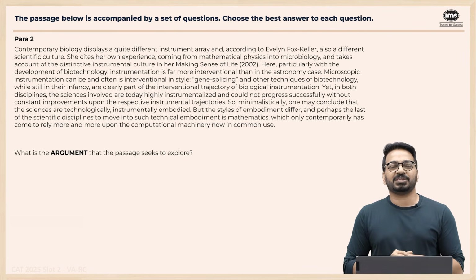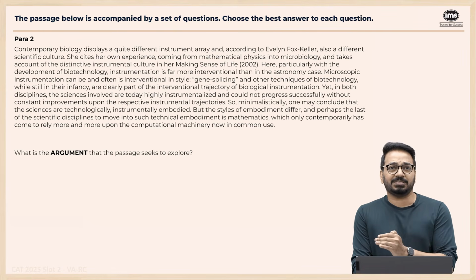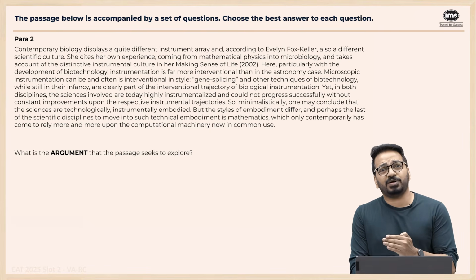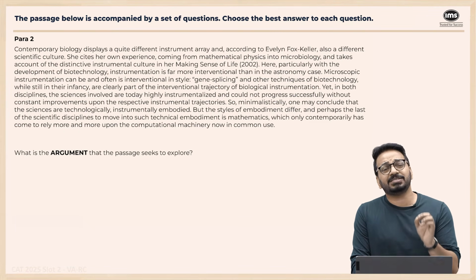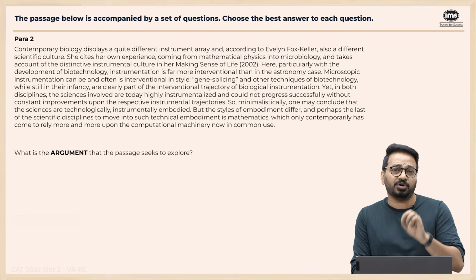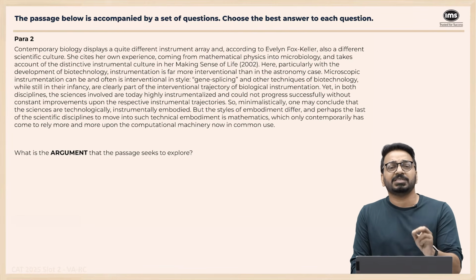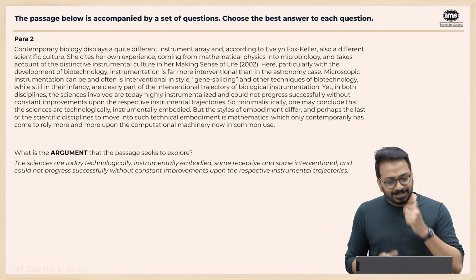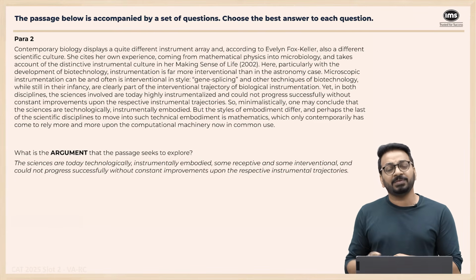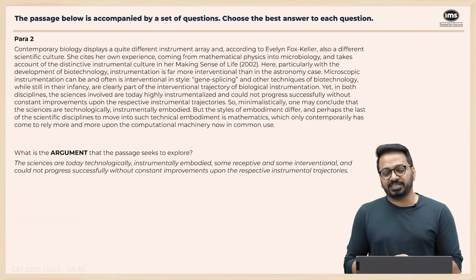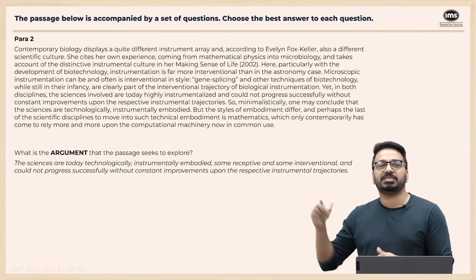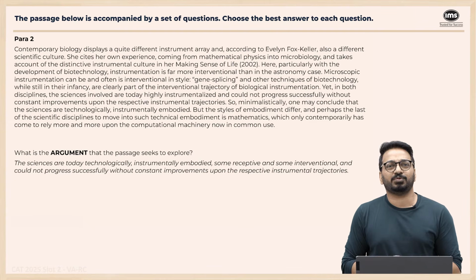So broadly, what are we saying? What is the argument? The progress in sciences, where astronomy and biology have been used as examples, has been a progress of how the instruments have gotten better. All the sciences are now technologically embodied. They've become technosciences in a particular way, right? Sciences today are technologically, instrumentally embodied. Some are receptive, some are interventional, and could not progress successfully without constant improvements upon the respective instrumental trajectories. As the instrument trajectories are getting better, the scientific progress is getting better.